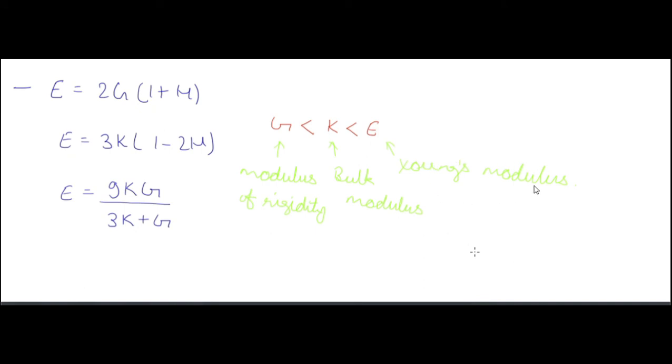So Young modulus is the highest value and modulus of rigidity is the lowest value, and bulk modulus is in between. Means if you are given three values and you have to find which is which, then you can find from that given that you know that modulus of rigidity is the lowest value, bulk modulus is in between, G and E is the highest. Means modulus of elasticity is the highest value, modulus of rigidity is the lowest value, and bulk modulus is in between these two.